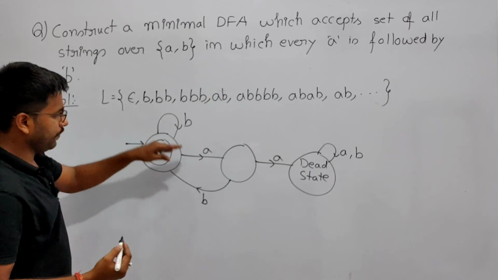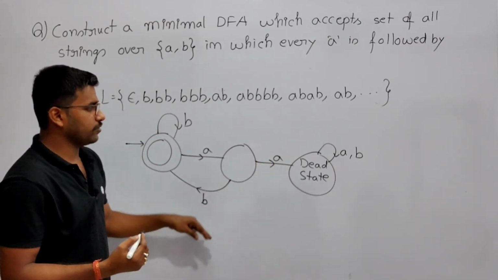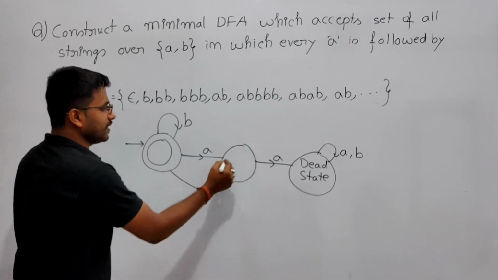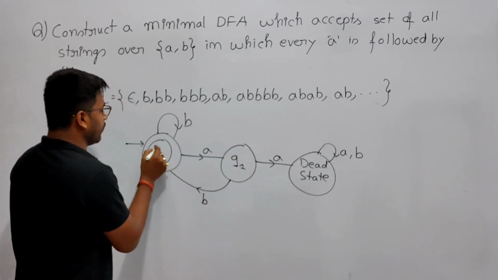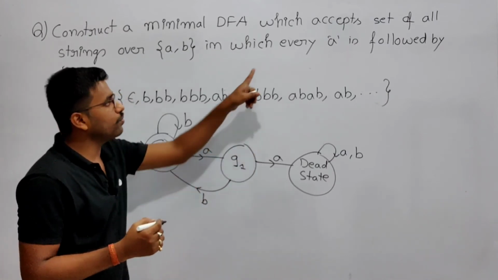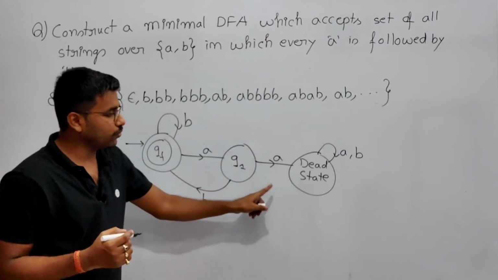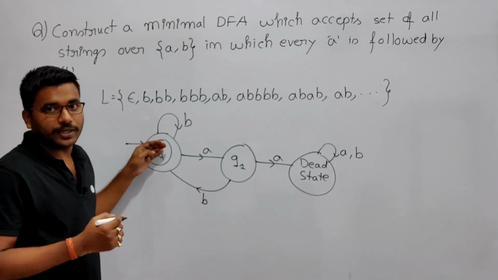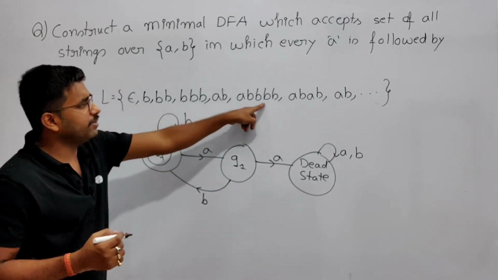Now see, for a and b you have given transitions here, for this state also you have given the transitions for a and b, here also you have given. So after reaching this state, let us assume this is Q1, this is QF. After getting a, if you are getting a again, now a is not followed by b, so you go to the dead state. But after getting a, if you are getting b, accept it. Again any number of b, fine, like abbb.